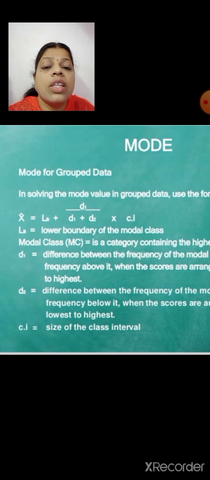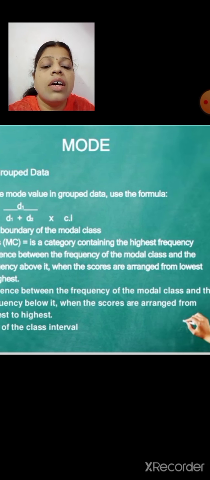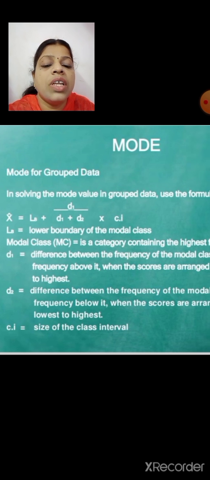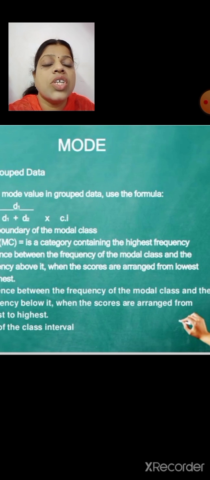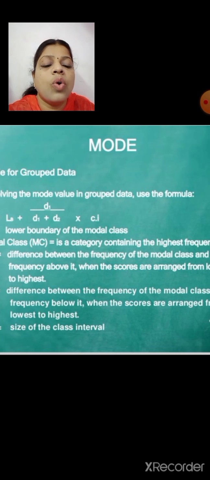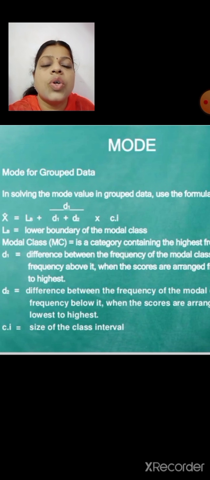And how do we find the modal class? The modal class is the category containing the highest frequency. We have to find out in the frequency column which is having the highest frequency; that is the modal class. Then from that class we have to find D1 and D2. D1 is the difference between the frequency of that modal class and the frequency above it, when the scores are arranged from lowest to highest.